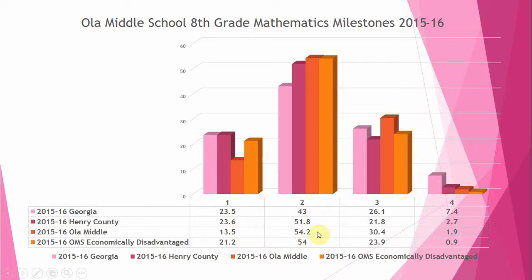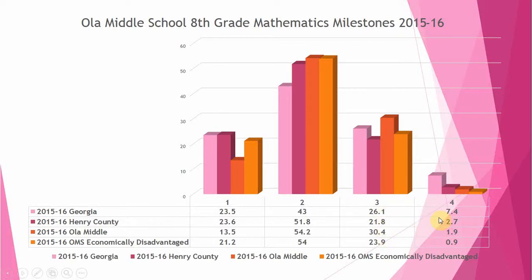And then if you look at level 2s, which you see a lot of the people in the state of Georgia and the county are at level 2s here. Our school has more students making 2s than also Henry County in general and the state of Georgia. Then if you look over here at level 3s, our school looks like it is very strong in this area too. You have 30% versus the county, which is 21.8, and versus the state, which is 26. So it looks like the county is lower than the state in that, but the school is higher than both of them.